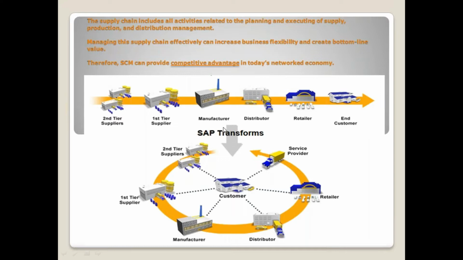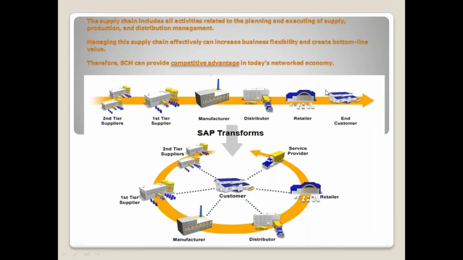In the flow of demand and supply, there will be a lot of activities, like forecasting, manufacturing, procurement, distribution, and transportation. To handle all these activities in the supply chain, companies normally look at a software. Why? For example, a customer wants to buy something, so he will go to the retailer, and the retailer will buy from the distributor, and the distributor will buy from the manufacturer, and the manufacturer will get a component from the supplier or vendor.